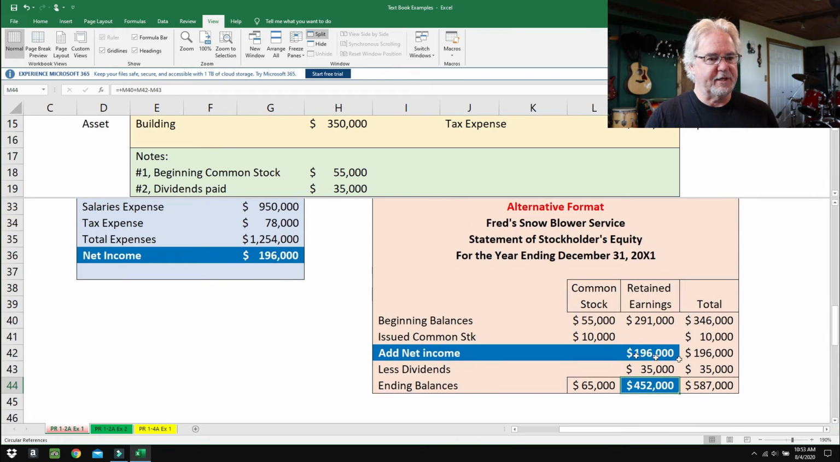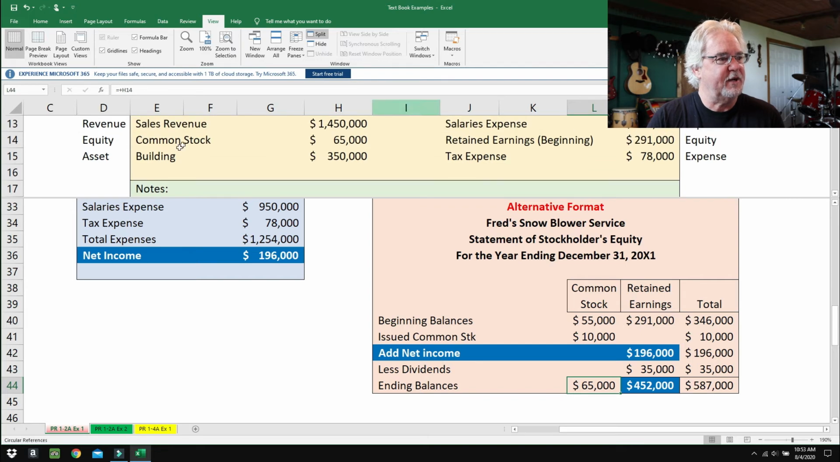So what's the difference? Well, the difference is this common stock right here. So the beginning balance in common stock, we get it right here from the notes. Beginning common stock, 55,000, put it right there. And the ending common stock balance was 65,000. How do I know that? Well, I got that right off the chart, right here. Common stock, 65,000. So there's the ending balance.